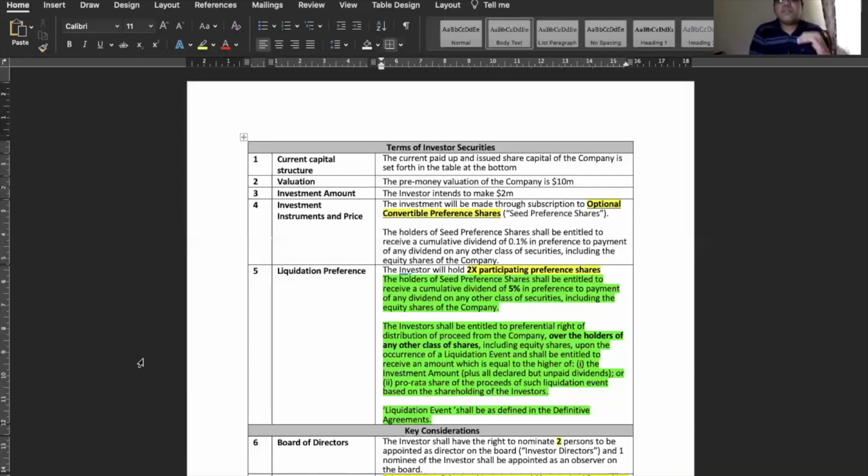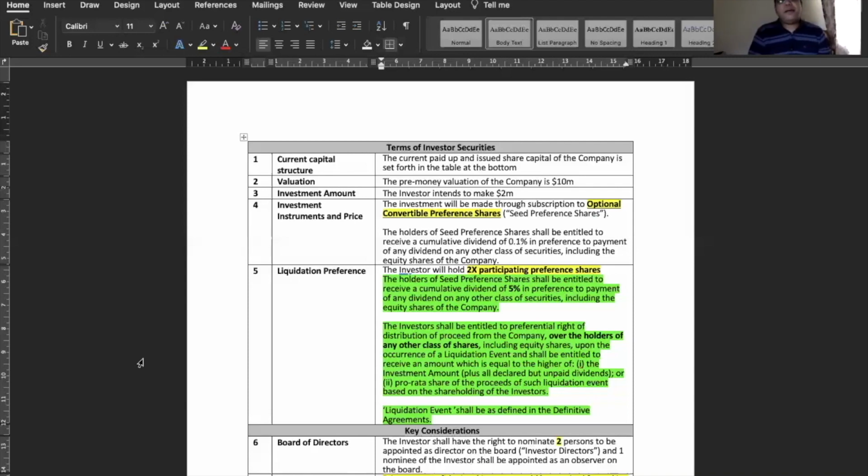Ultimately, it will put a certain amount of cash flow burden on the company as well. A dividend can be paid out in cash, or it can be paid out in shares. If it is paid out in cash, then obviously it is a burden on the cash flow of the company, and many early stage startups don't want to incur this extra burden. If it is paid out in shares, it will invoke a lot of clauses like your anti-dilution. So ultimately, it is not a very good practice to have a dividend element in it. So this is the idea behind dividend.